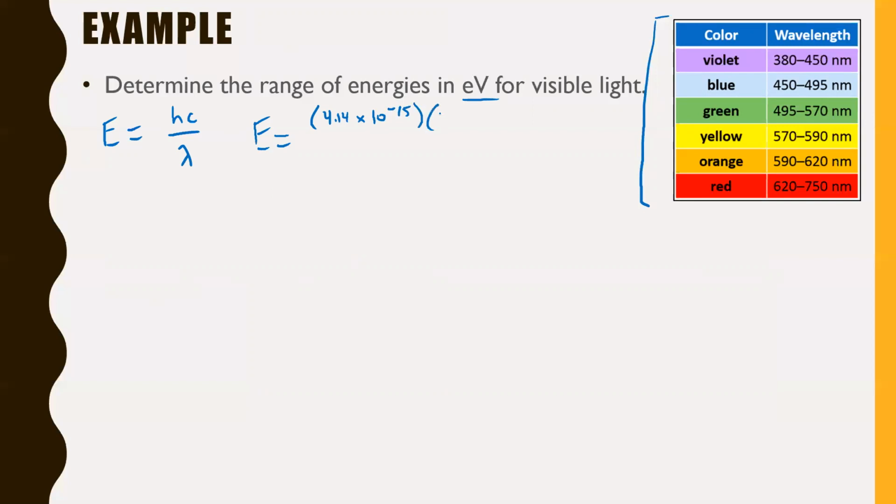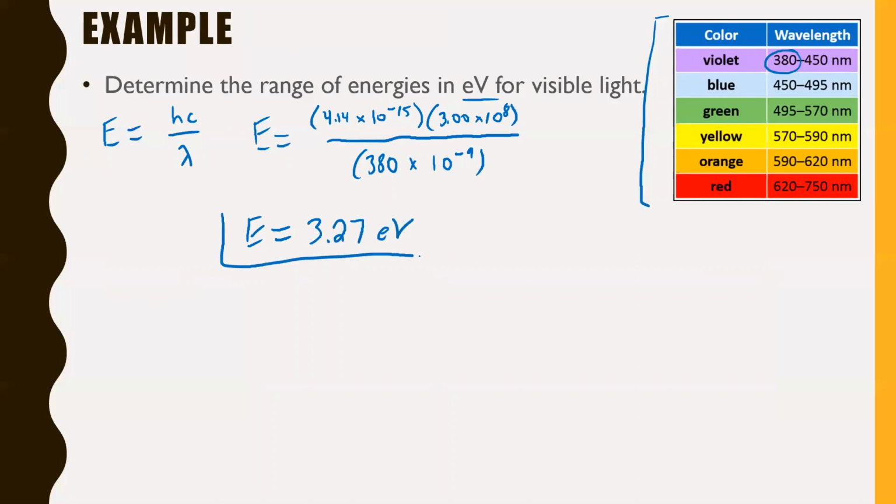Times by c, which is the speed of light, 3.00 times 10 to the 8, all divided by your lambda, which again, if we're going to start with violet light, we'll look at 380 nanometers, that's times 10 to the negative 9 meters. Throw this in a calculator, and you're going to find that E equals, in electron volts, 3.27 electron volts. So I'll put a box around that. That's going to be one of my answers.